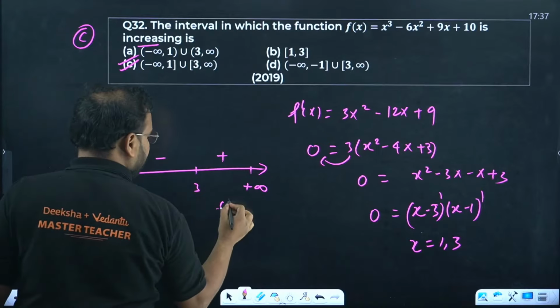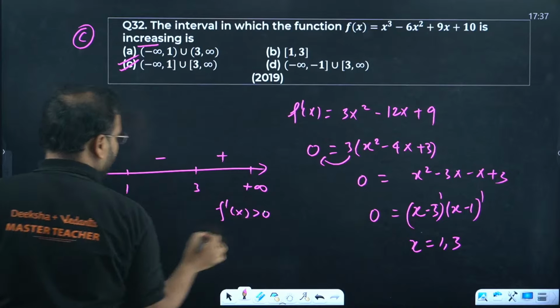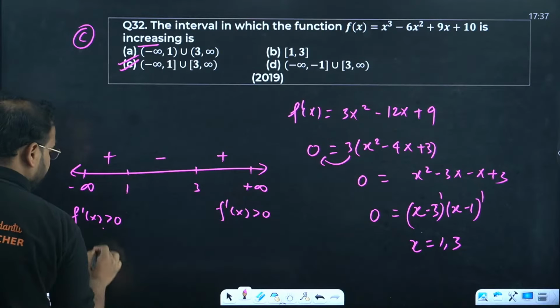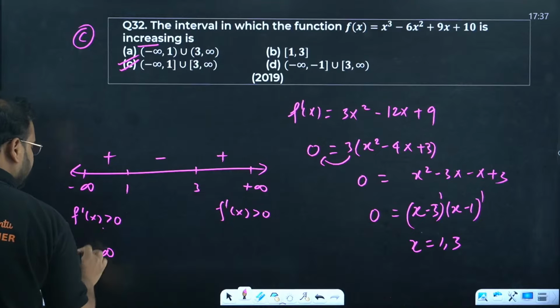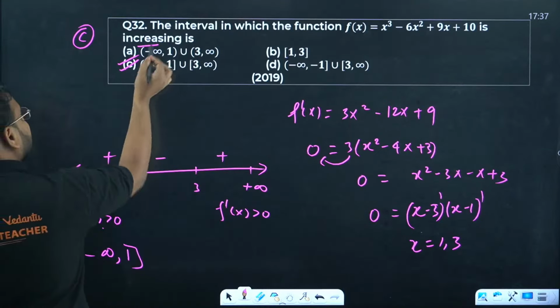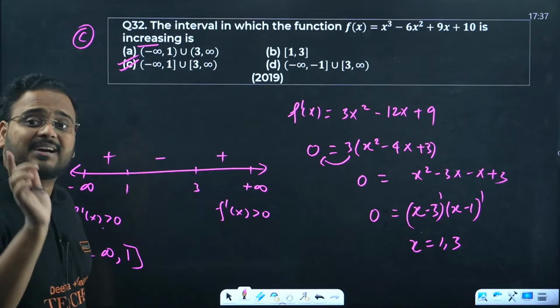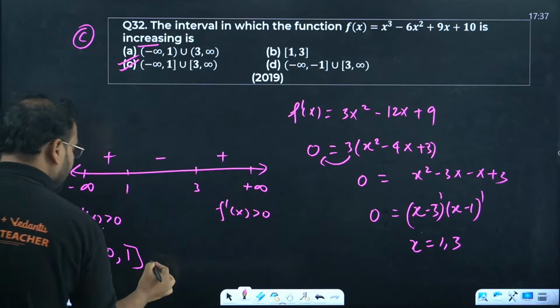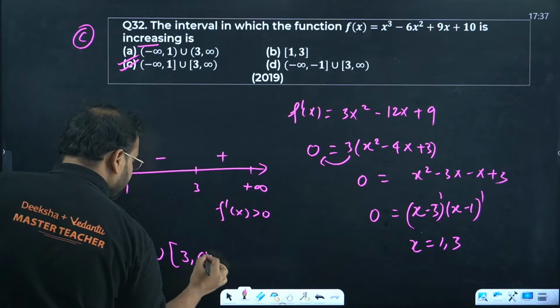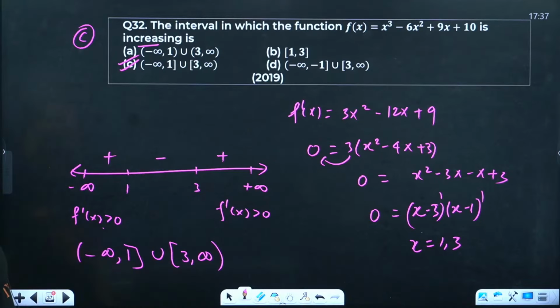This means f dash of x is more than 0. So I'm going to go with these two intervals. The interval is negative infinity to 1. Open or closed? Closed, because it is saying increasing. If it was strictly increasing, I would take the open one. Union, closed, 3 to infinity. The answer is option C.